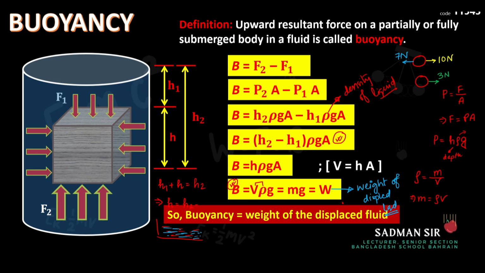Because they are equal to each other, V rho G. So from here, what I want you to learn mainly is that buoyancy is equal to the weight of the displaced liquid. And what is the equation to calculate that? V rho G. So you can calculate buoyancy using V rho G, or you can calculate the weight of the displaced liquid using V rho G. And this is very important for MCQ also. Buoyancy is equal to what? Buoyancy is equal to the weight of the displaced liquid. Here they have mentioned fluid because it is mainly applicable for fluids actually, but here we have limited our discussion to liquid only.